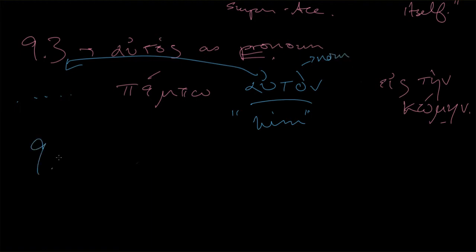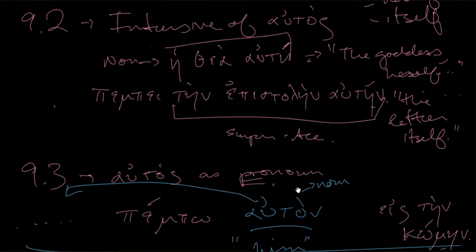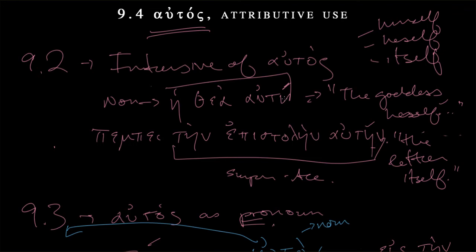Now finally, 9.4, this is our new lesson for today. We're learning the attributive use. And this is closely tied to the attributive position of autos. So let's look at our positions earlier. Here we had autē following the goddess, and then we had the same thing here.